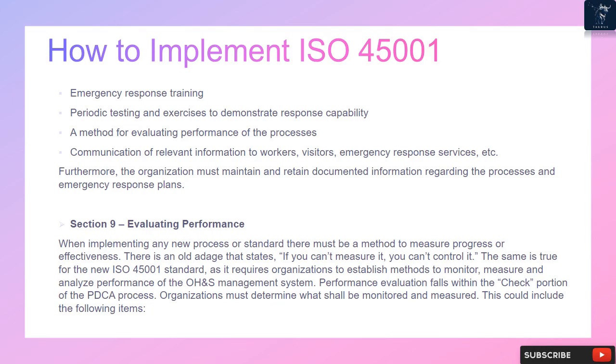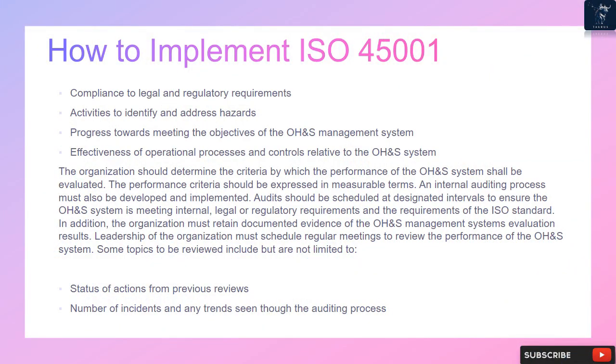This could include the following items: compliance to legal and regulatory requirements, activities to identify and address hazards, progress towards meeting the objectives of the OHS management system, effectiveness of operational processes and controls relative to the OHS system. The organization should determine the criteria by which the performance of the OHS system shall be evaluated. The performance criteria should be expressed in measurable terms. An internal auditing process must also be developed and implemented. Audits should be scheduled at designated intervals to ensure the OHS system is meeting internal, legal, or regulatory requirements and the requirements of the ISO standard.